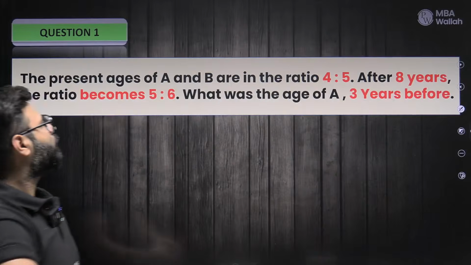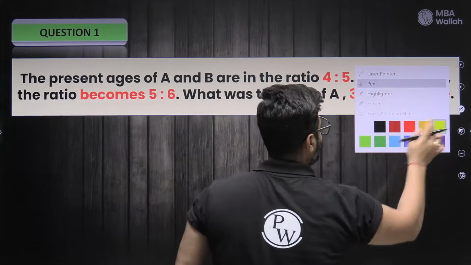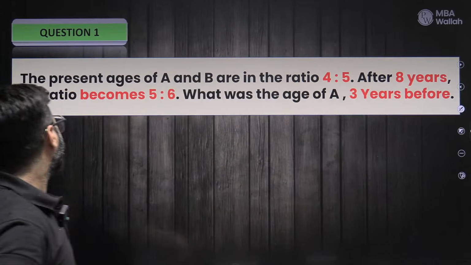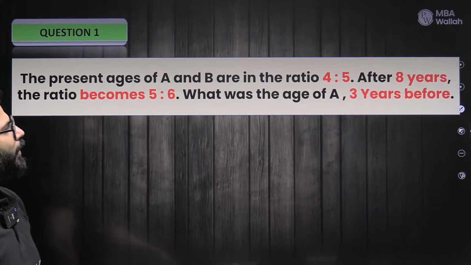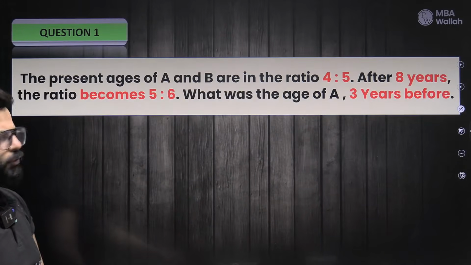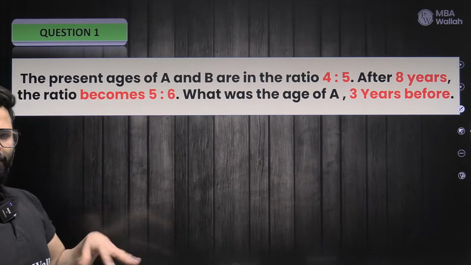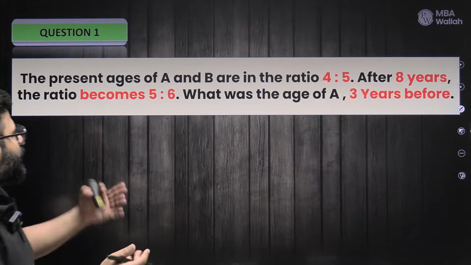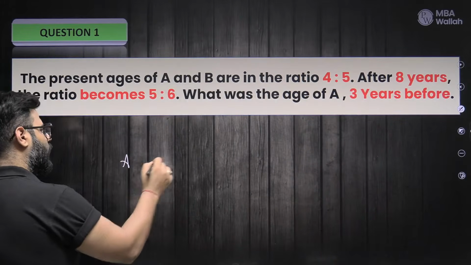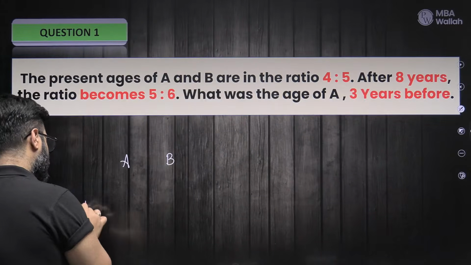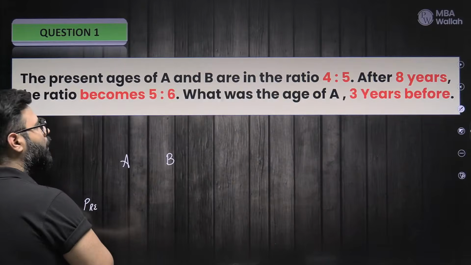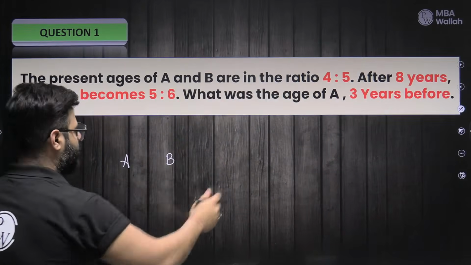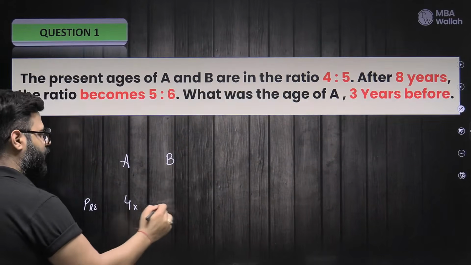The present ages of A and B are in the ratio of 4 to 5. After 8 years, the ratio becomes 5 to 6. What's the age of A 3 years before? Playing too much with after and before. How to handle it, guys? How did you assume the present age? The idea is simple. We'll go with A and B. We'll assume the present ages, and we know they are in the ratio of 4 to 5, so 4x and 5x.